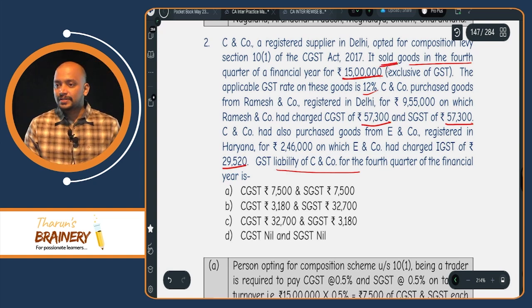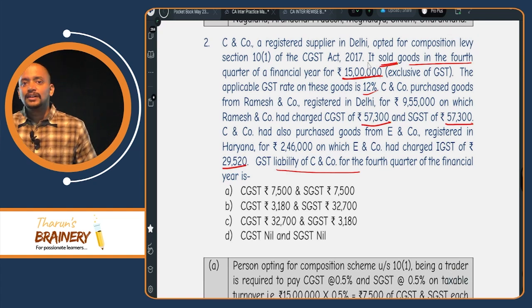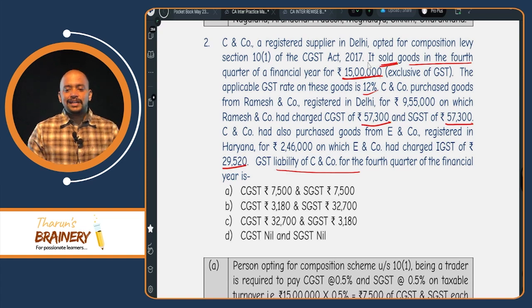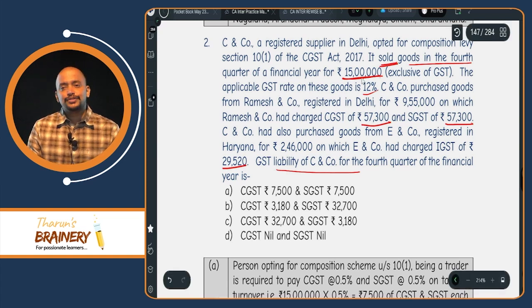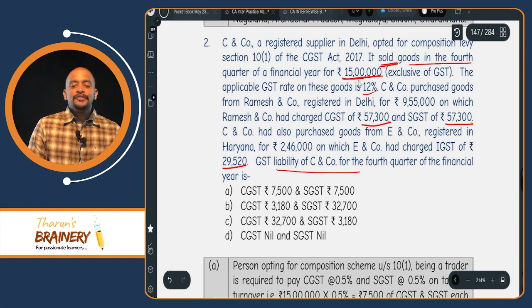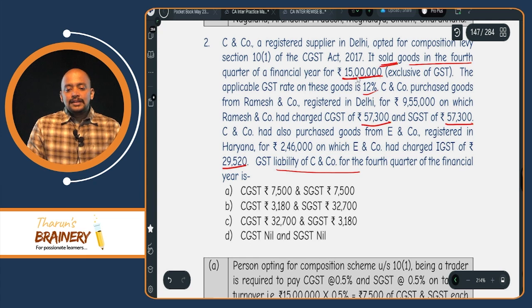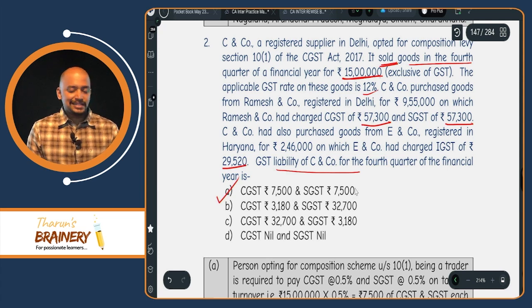Trader, sold goods. Being a trader, they will pay GST at 1% on taxable turnover. Here they did not give any exempted turnover, so it is entirely taxable turnover. 15 lakhs into 1% is 7,500 CGST and 7,500 SGST.